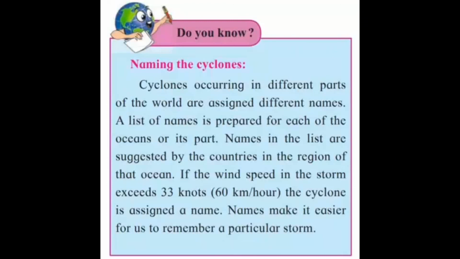Do you know? Naming the cyclones. Cyclones occurring in different parts of the world are assigned different names. A list of names is prepared for each of the oceans or its part. Names in the list are suggested by the countries in the region of that ocean. If the wind speed in the storm exceeds 33 knots, that is 60 km per hour, the cyclone is assigned a name. Names make it easier for us to remember a particular storm.